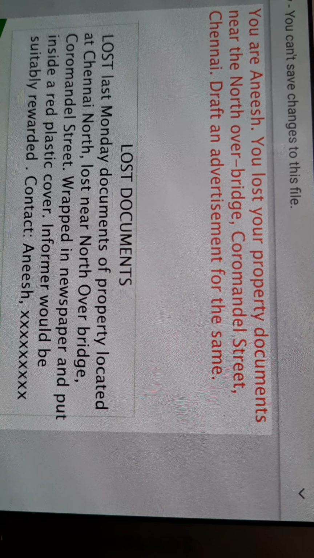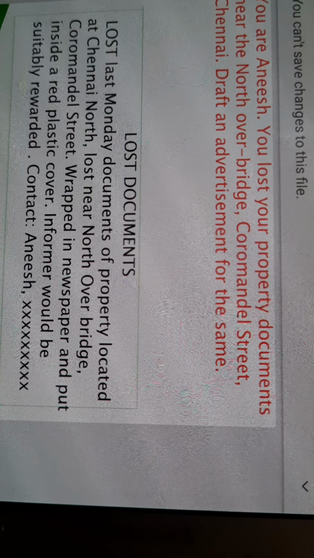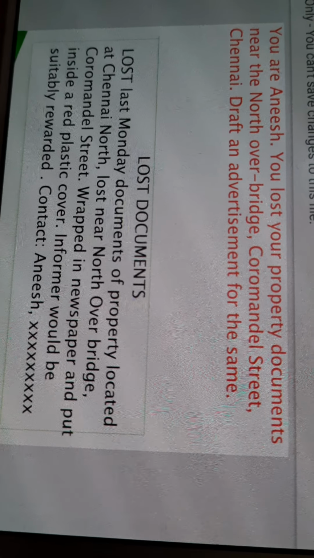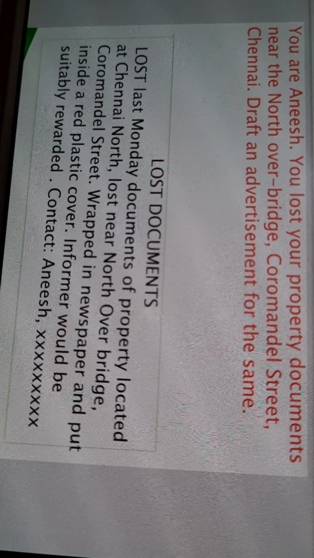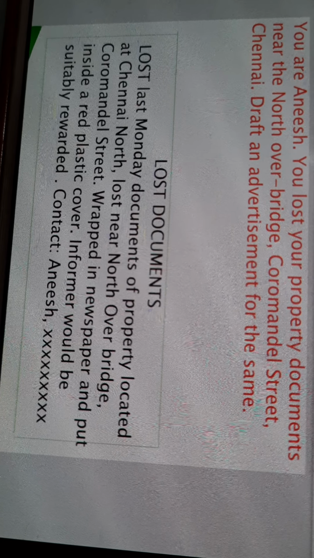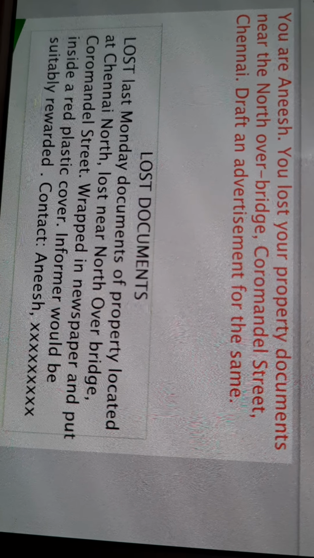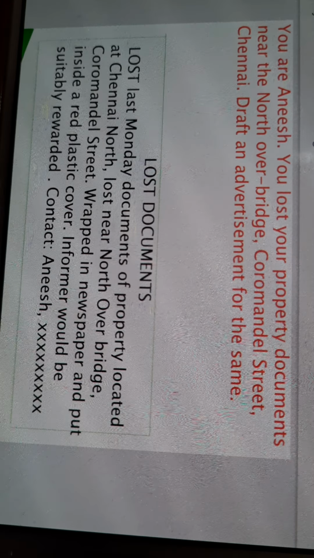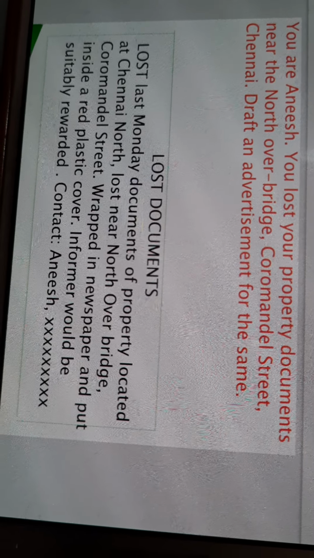Let's see the question. You are Anis. You lost your property documents near the North Overbridge, Coromandel Street, Chennai. Draft an advertisement for the same. So first of all, the topic: lost documents. Suppose it is about found documents, then the topic will be found documents. We have to start with the word lost. So here it is given lost. If the title were found documents, then here you would write found.